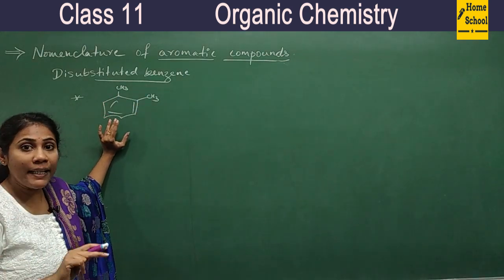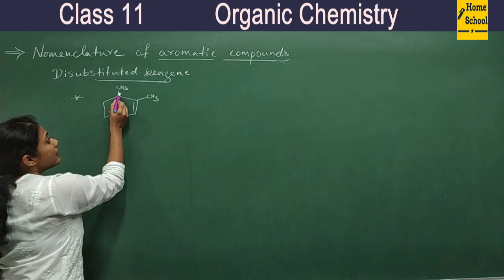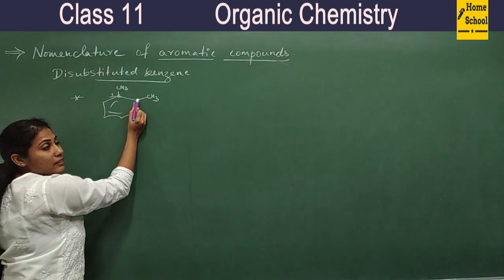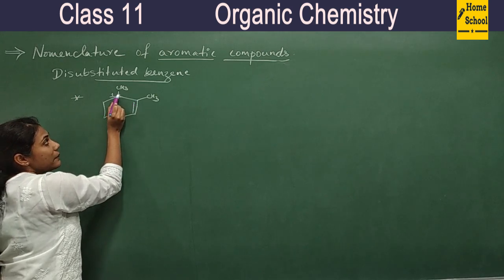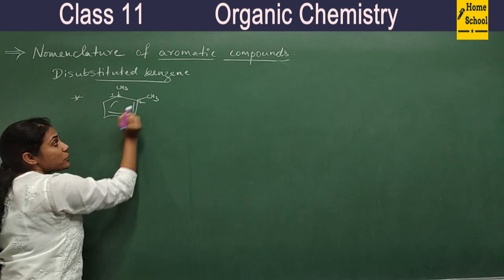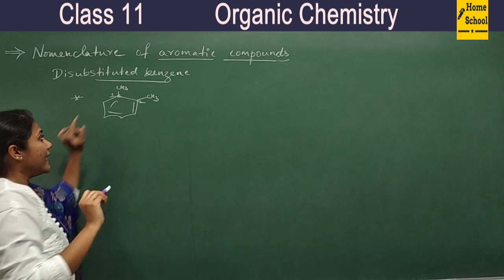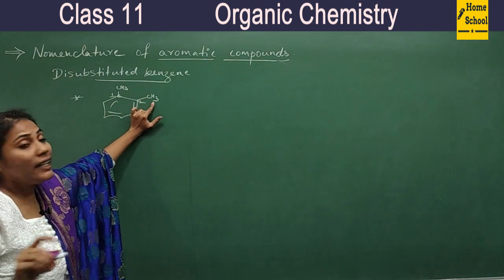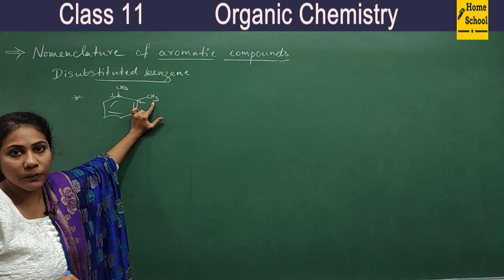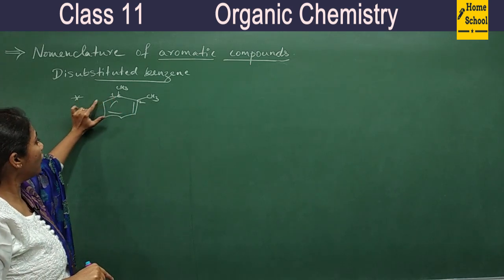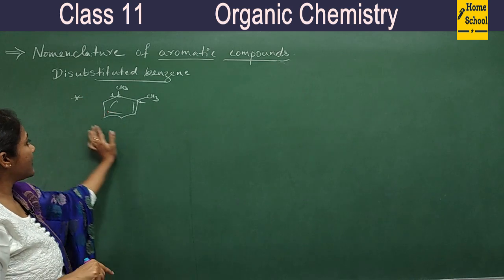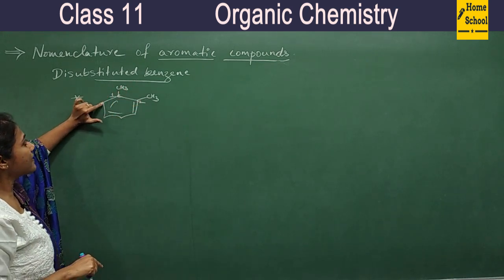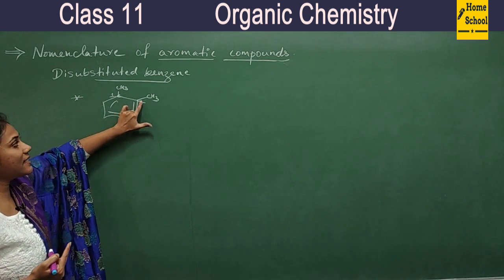So how can you name this? Consider this carbon as number 1, and this must be 2. The next numbering should be on a carbon atom which has the next substituent group. So you cannot go numbering this way. You should go numbering this way. If you number this as carbon 2, it is wasted, I mean, this gets number 6.